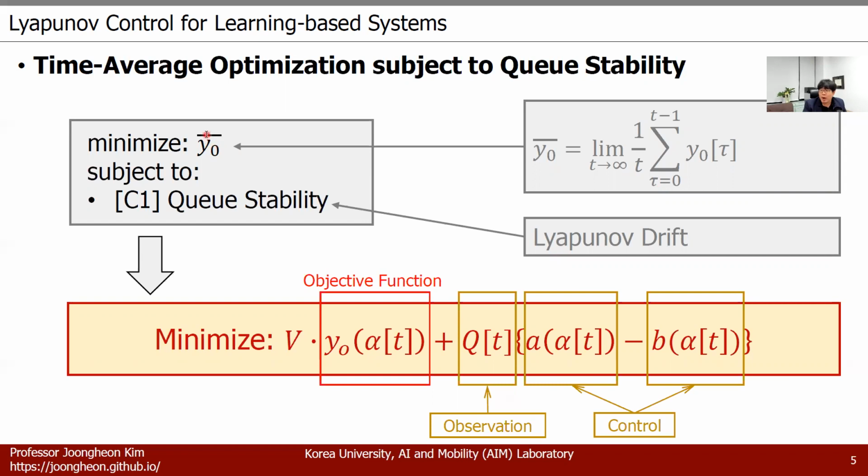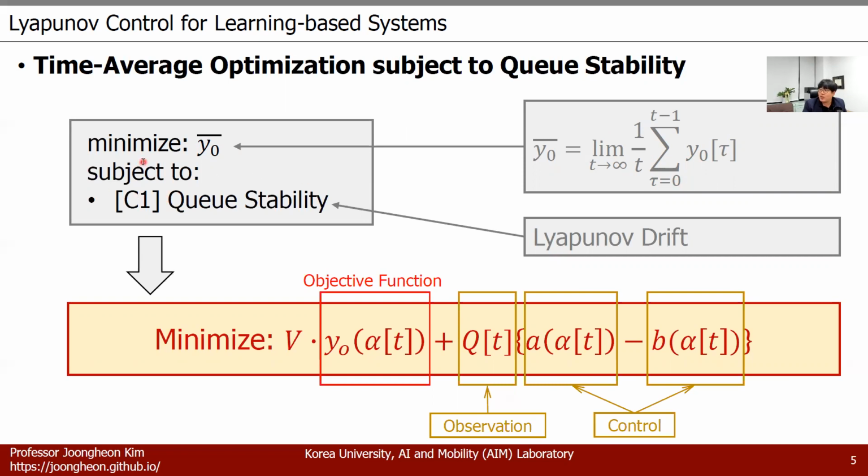This equation has a bar on top of this variable, which means that we want to do the time average computation. So as you can see on the right-hand side, in y sub 0, which is the objective function, we are doing the summation over time steps, and then we are doing the average as the time goes to infinity. That's why this is time average optimization.